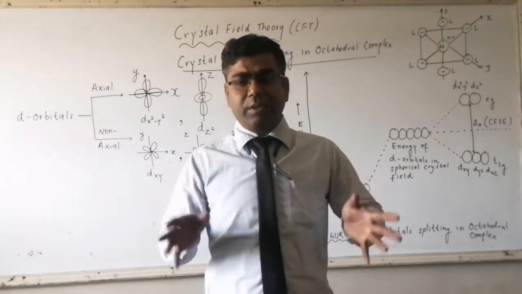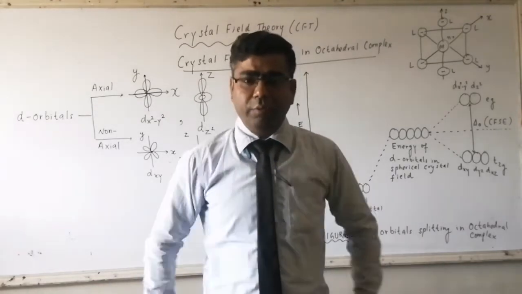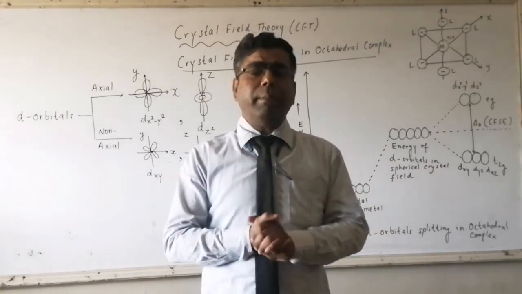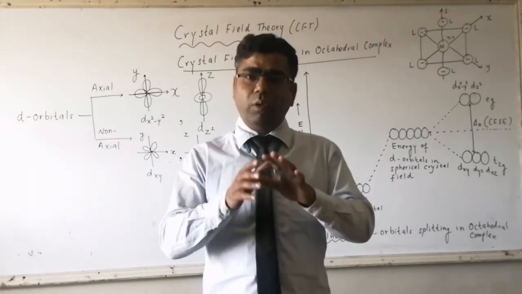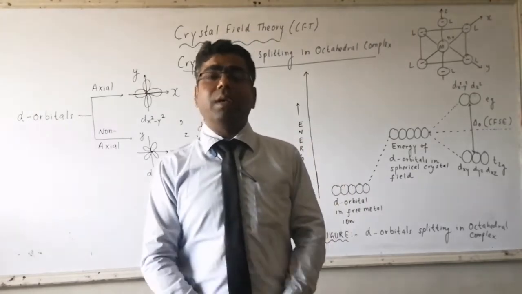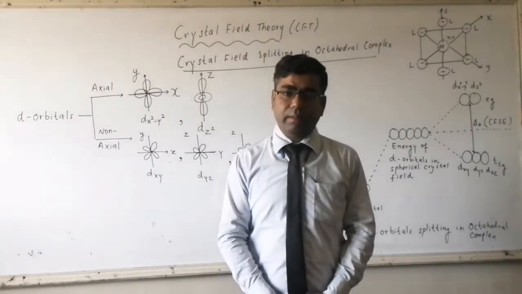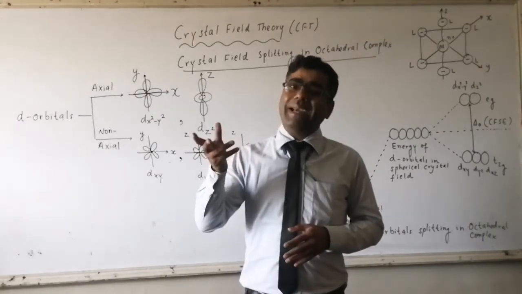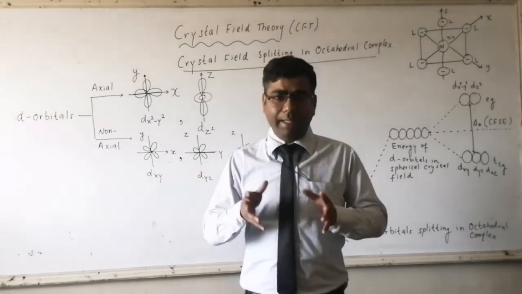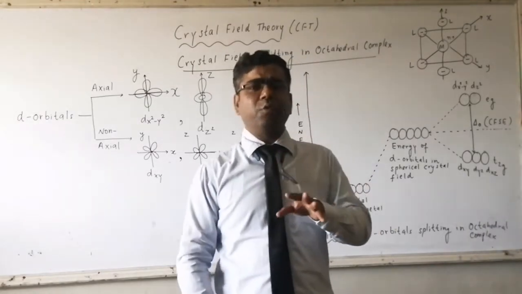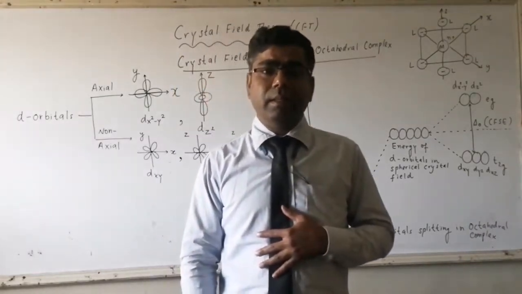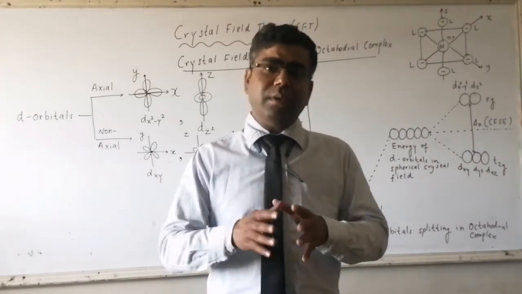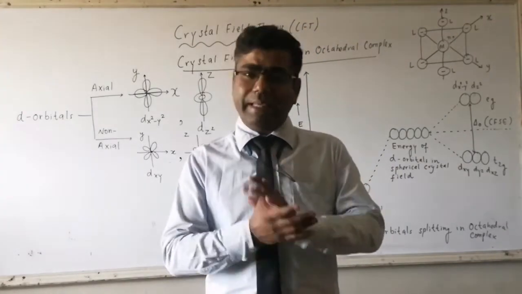Now, what are the limitations of valence bond theory first? Valence bond theory does not tell anything about strong ligands and weak ligands. We have seen that in the presence of NH3 as a ligand, pairing of electrons takes place in the central metal atom or central metal ion.